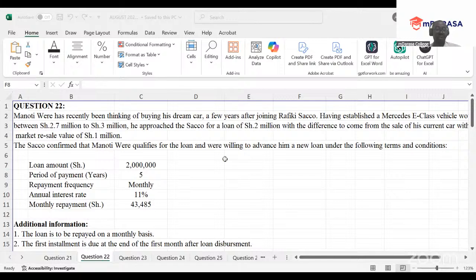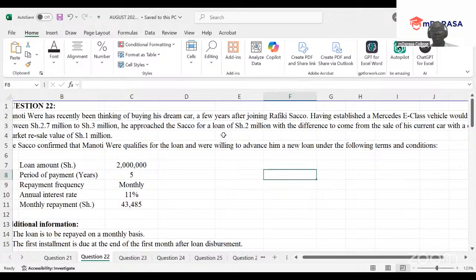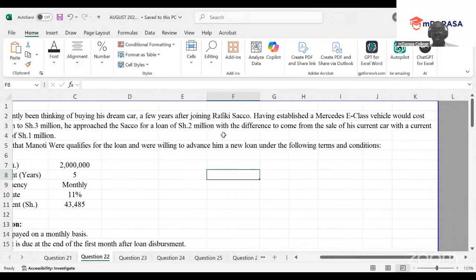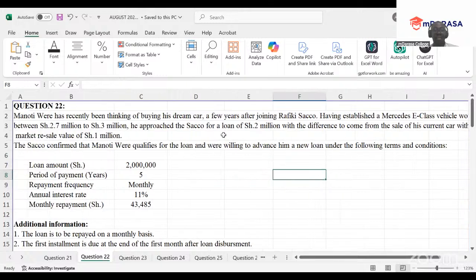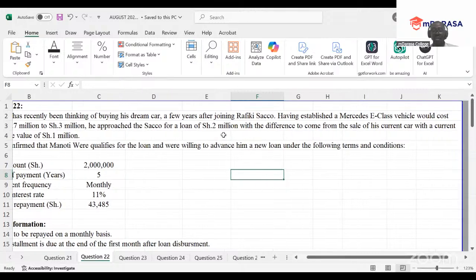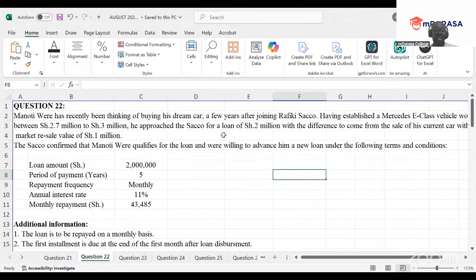So this is what you're told: Manoti Were has recently been thinking of buying his dream car. A few years ago, after joining Rafiki Sacco, he established that a Mercedes E-Class vehicle will cost between 2.7 and 3 million. He approached the Sacco for a loan of 2 million, with the difference to come from the sale of his current car with a current market sale value of 1 million. The Sacco confirmed that Manoti Were qualifies for the loan and was willing to advance him a new loan under the following terms and conditions.